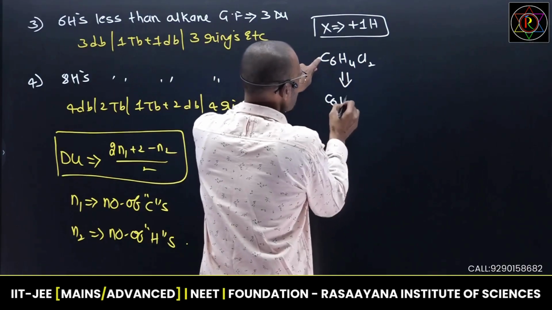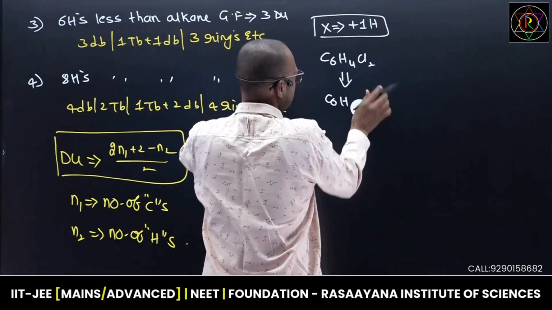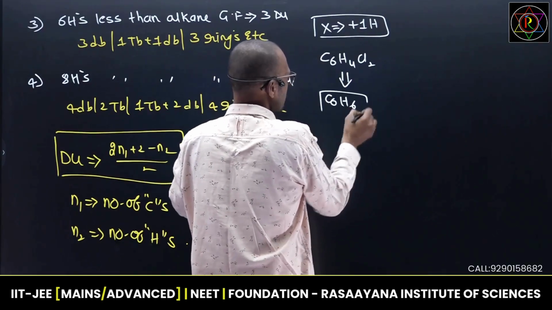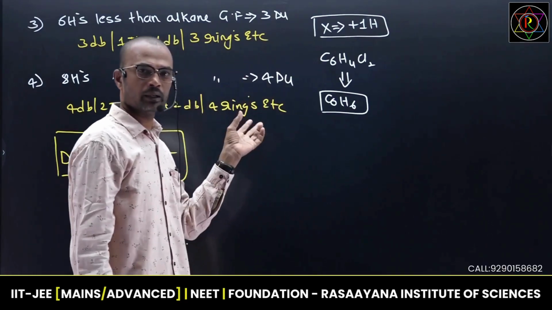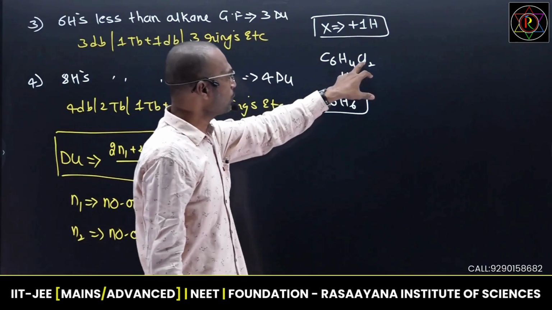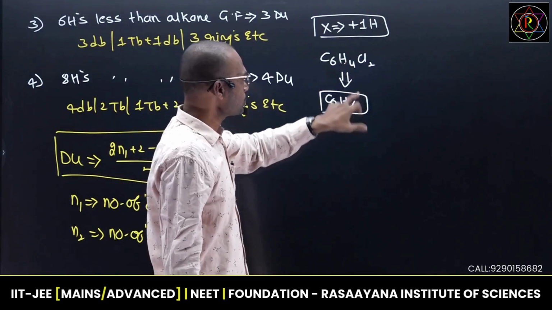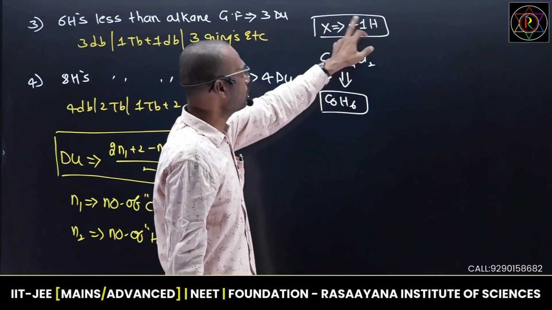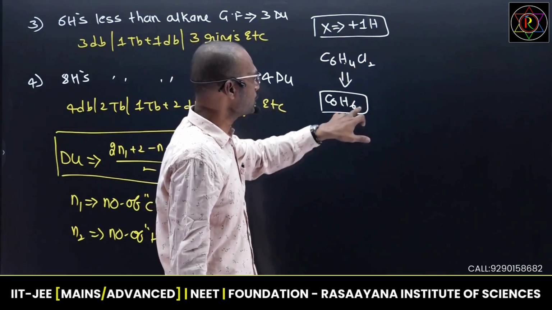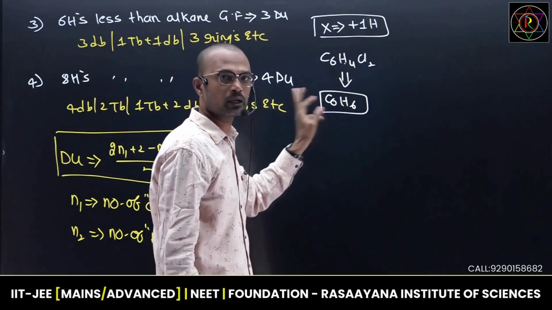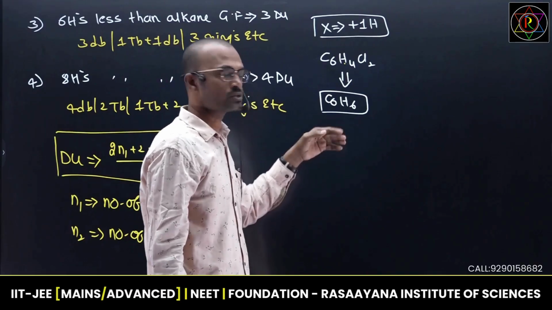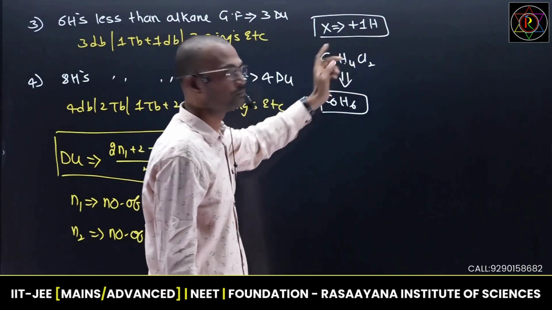Just assume that it becomes C6H6. Every chlorine is replaced by 1 hydrogen, so 2 chlorines means 2 hydrogens are added here. This is only an assumed formula to calculate DU. Later on we need to create the structure based on these halogens only.